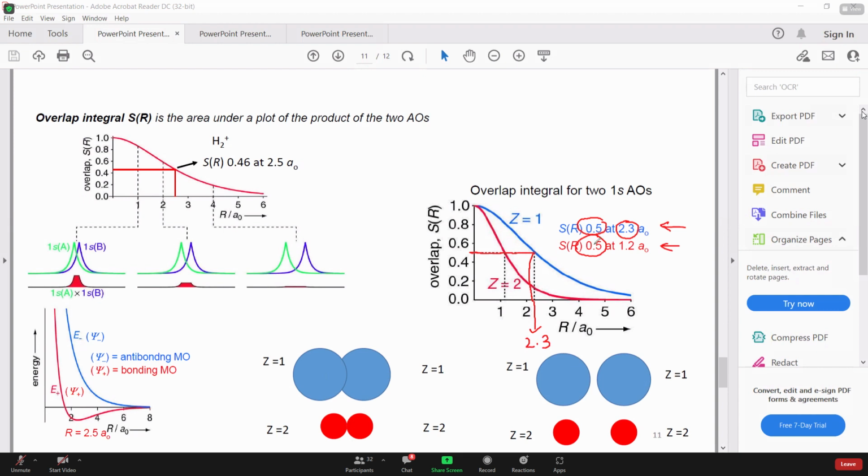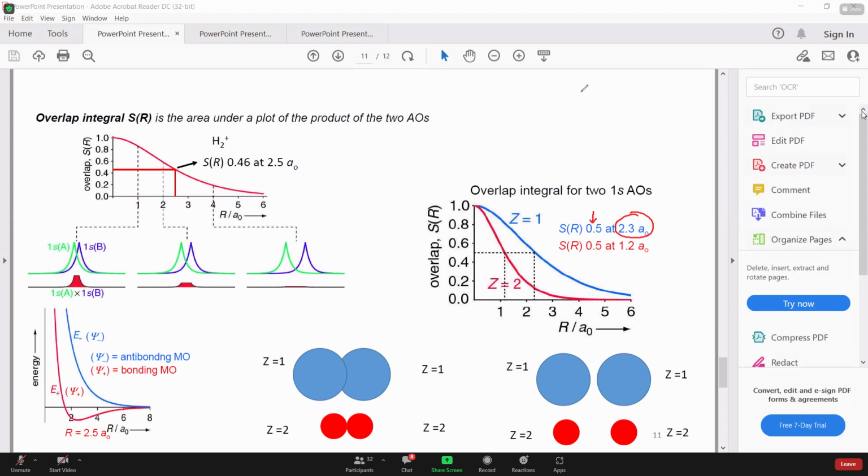To achieve the same overlap at z equals 2, you can see the corresponding internuclear distance is quite less, 1.2 a0, right? So that's the point here, that if the orbital size is large, then the particular required overlap can be achieved at higher internuclear distance. I hope it is making sense.